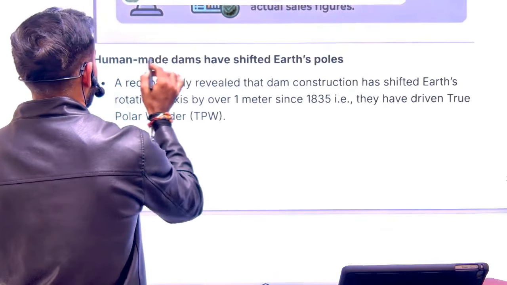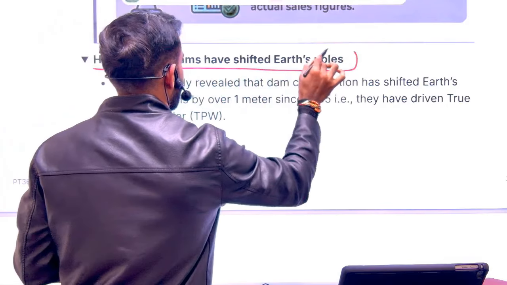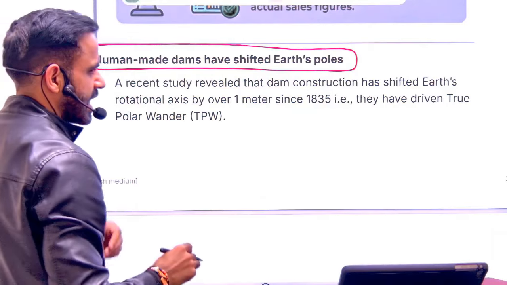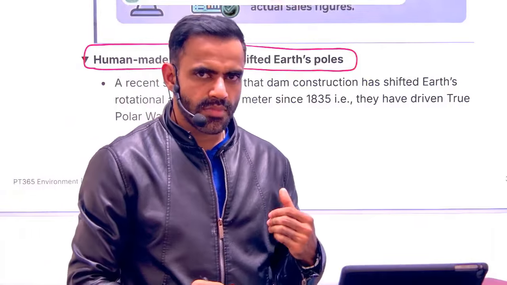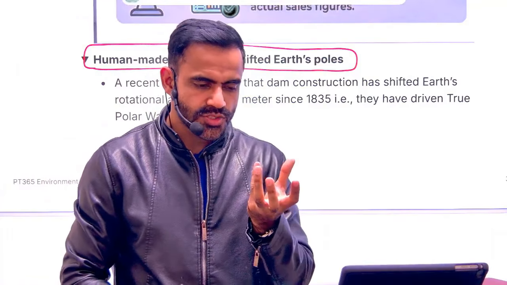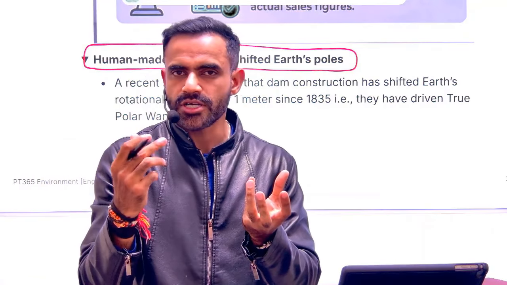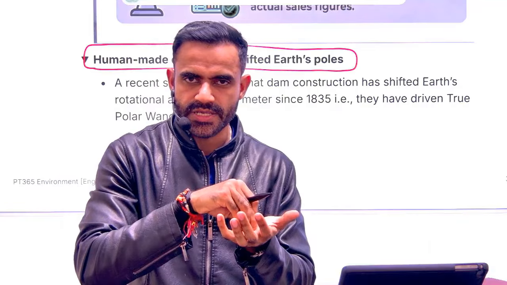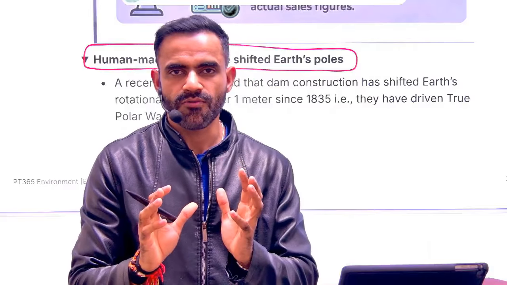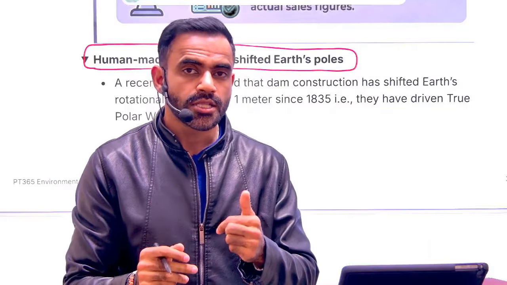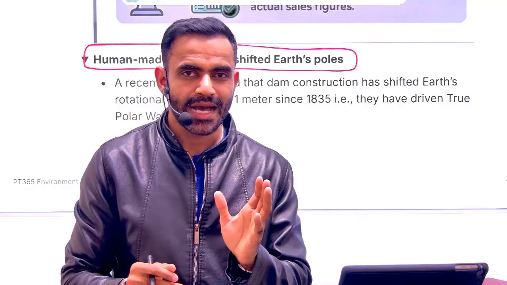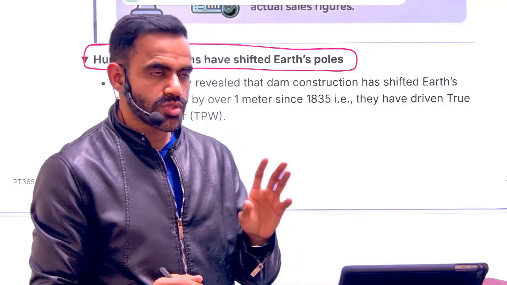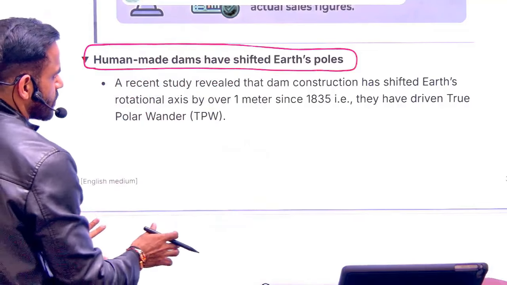Next is related to human-made dams having shifted the poles of Earth. We are constructing dams and we are storing water. Ideally, that water should have been stored in the ocean, but we are storing it on the Earth's surface. So the weight balance of Earth changes, and that is why the poles of Earth are shifting. That is the crux of this entire study.